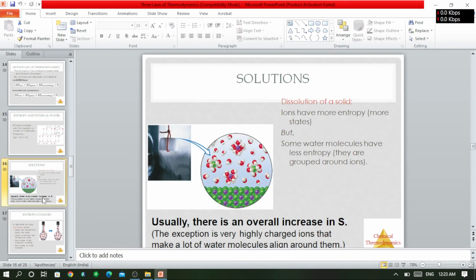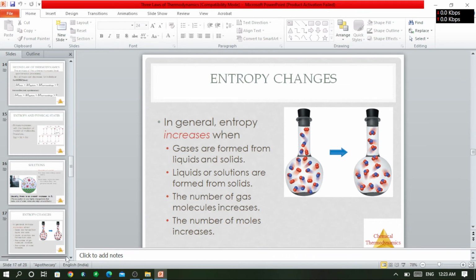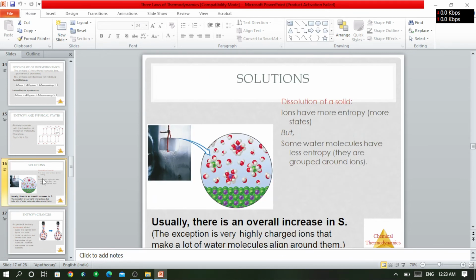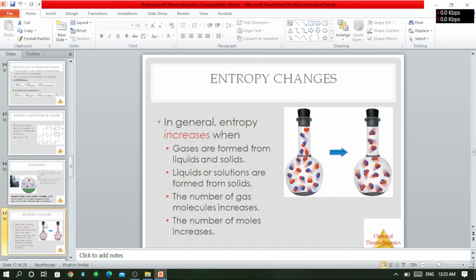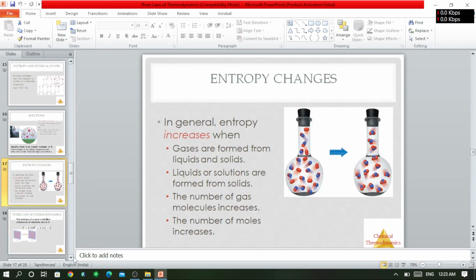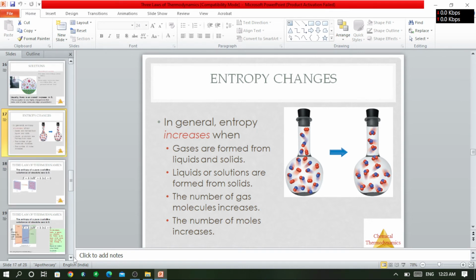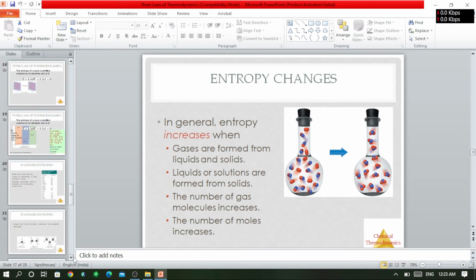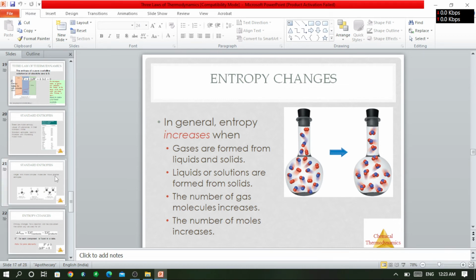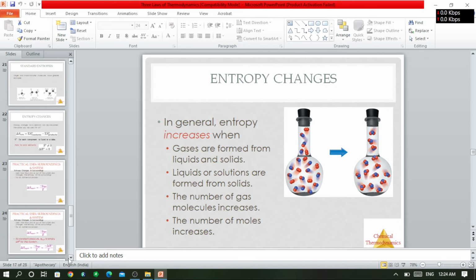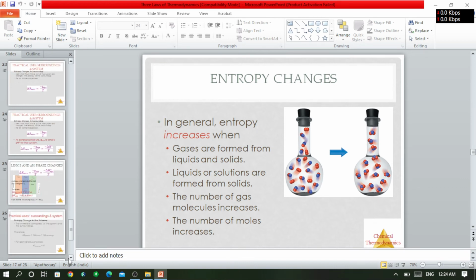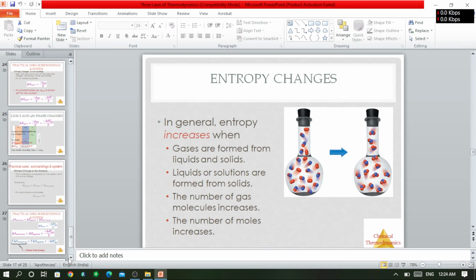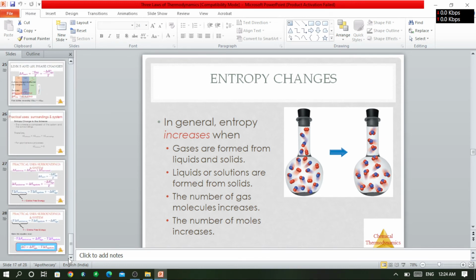Now next, before going to the third law of thermodynamics, some important examples regarding entropy are given here with the help of diagrams. Now let's see another law of thermodynamics, which is known as the third law of thermodynamics.